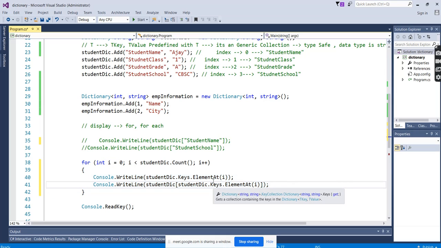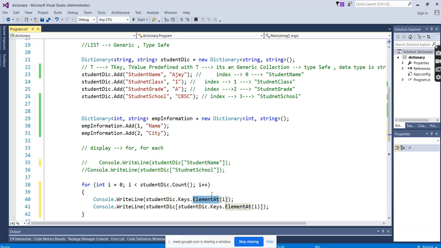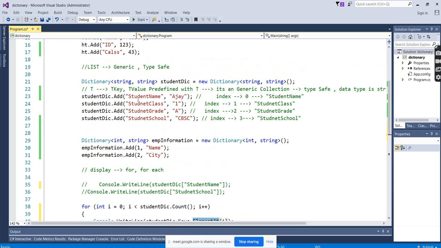Okay, why are we displaying here? We took element x. If you have seen the previous examples, in the arrays, array list, or hash table list, we never took the element x. Here we are taking element x. Why do we need to take this? Because internally the dictionary is not storing only the key and value, but it is creating indexes also.